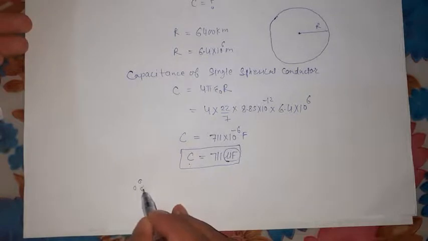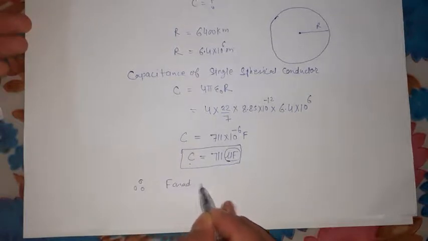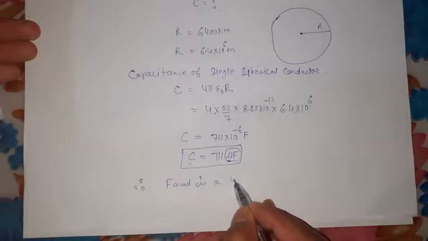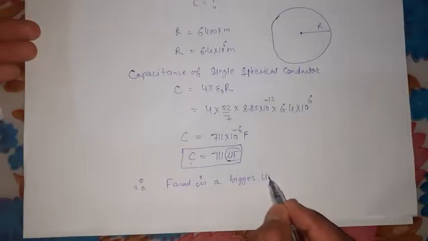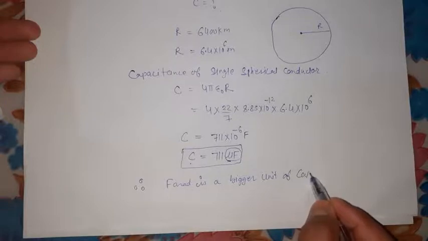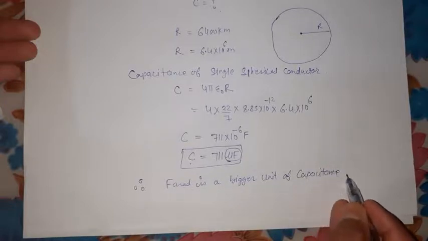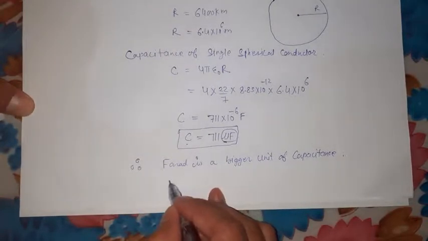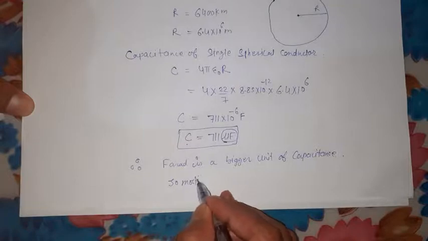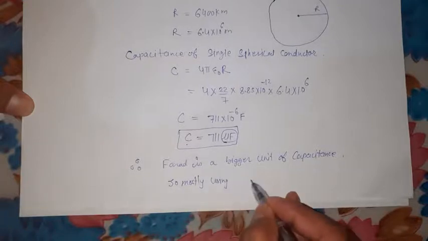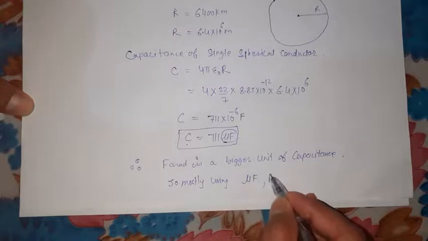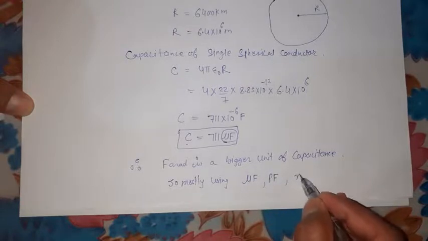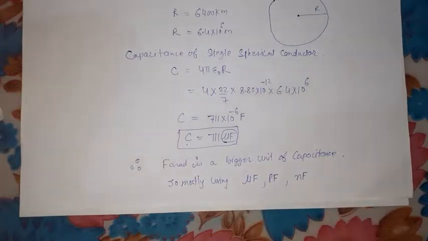Therefore farad is a bigger unit of capacitance. So mostly we use microfarad, nanofarad and picofarad. Okay, so these are the units used by us in our questions.